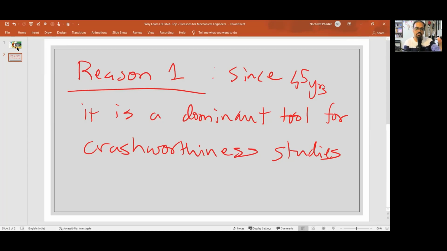Now, let's imagine any kind of CAE tool. Why are these 45 years important? Let me be very specific. The 45 years are not just about developing a code. It is also about correlation with the physical test. Are you with me, guys? CAE cannot make leaps forward if it is not getting correlated with the physical test results. Nobody will buy a CAE tool if I'm not getting a certain percentage of CAE correlation.